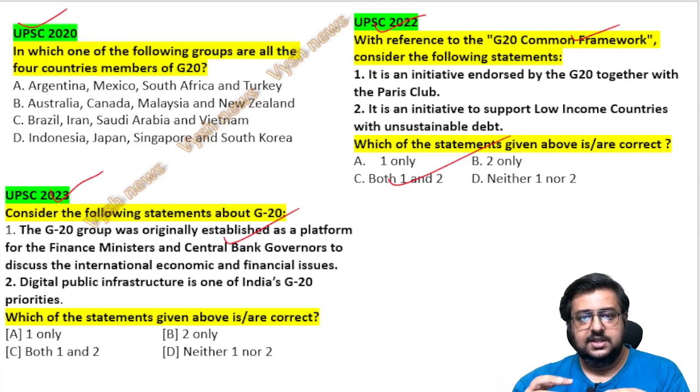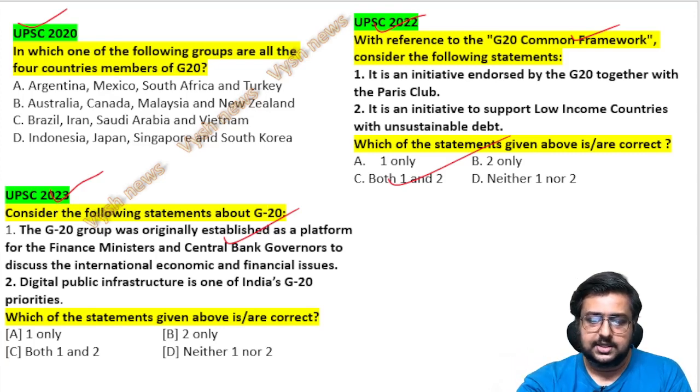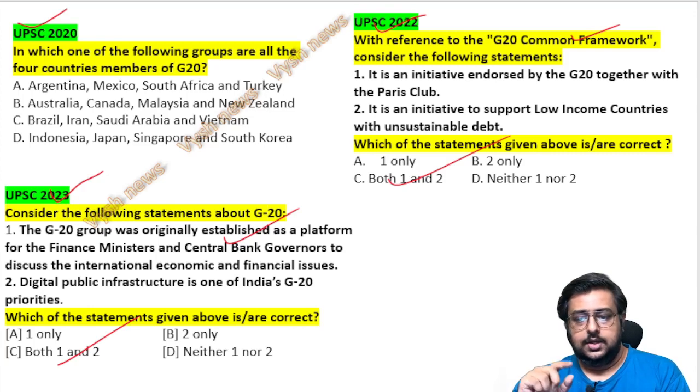The first one is asking the origin, meaning basics about G20. If you studied what that group is, how it was formed, who participates, then you will know that the first statement is also correct. So here also the answer is actually both 1 and 2, okay? As for the other one, by the end of this video you will come to know which are the countries.